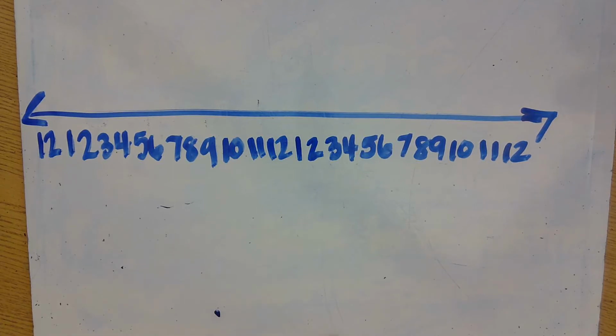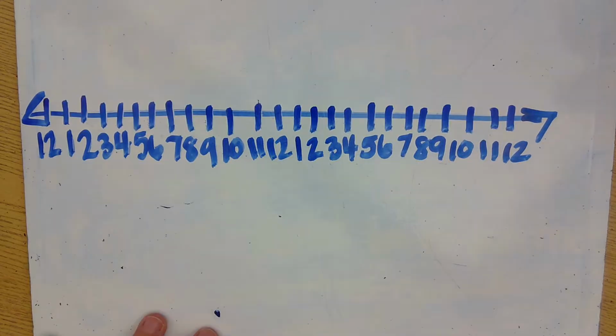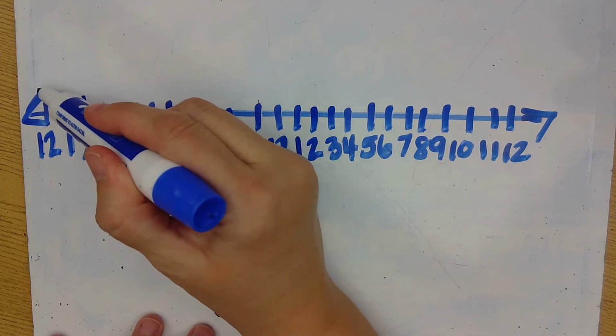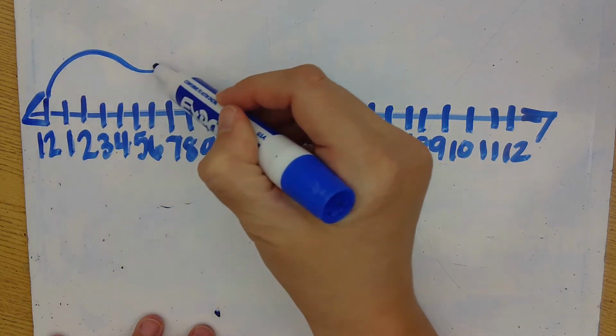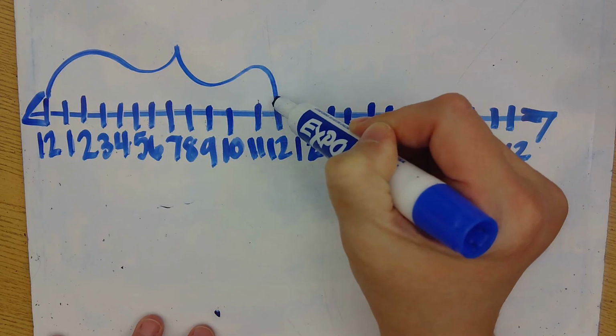Boys and girls, here what we are looking at is a 24-hour timeline. What's missing from my timeline? You got it. It's the lines. Let me go ahead and put those on for you. Watch this. It's magical. Here they are. So with this 24-hour timeline, what I want to show you is two parts of the day that we were just talking about. So here is the first part of our day from midnight all the way to noon.